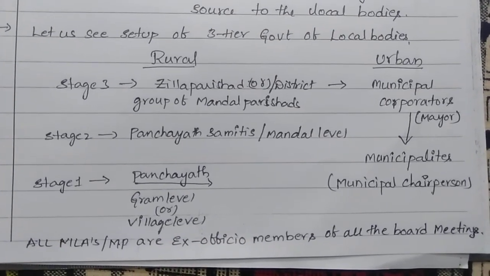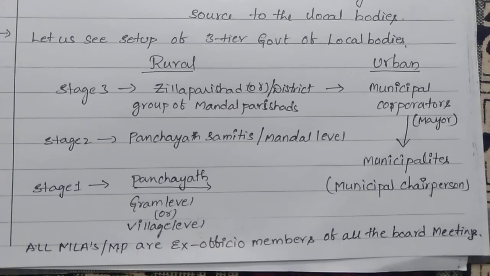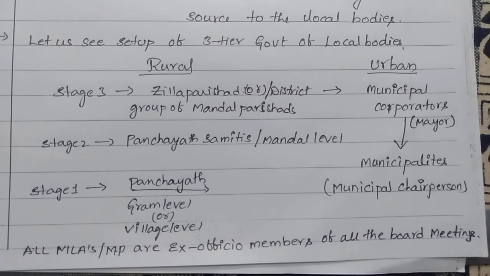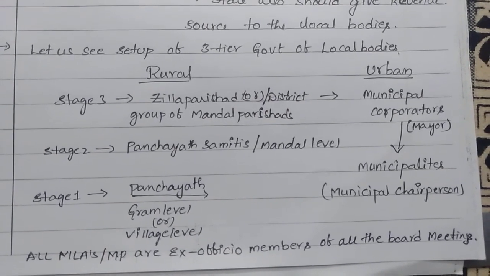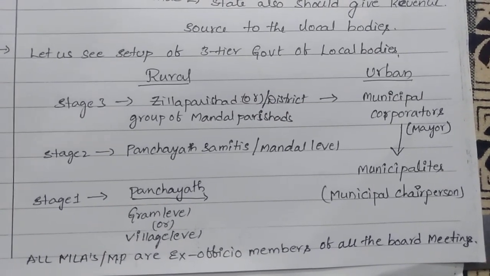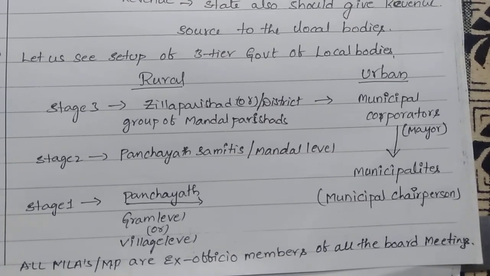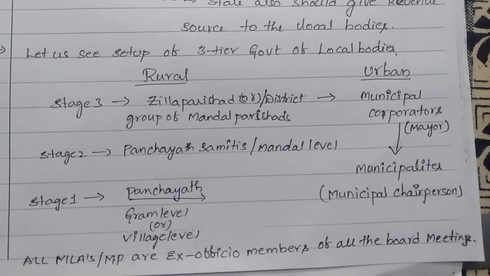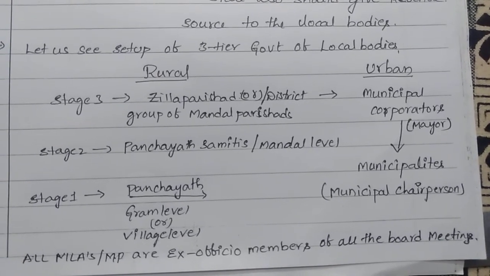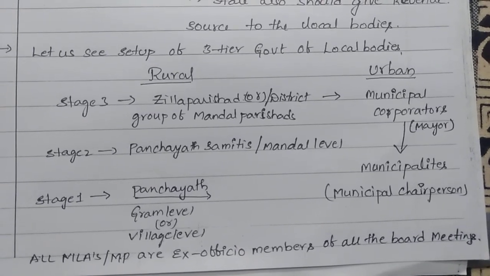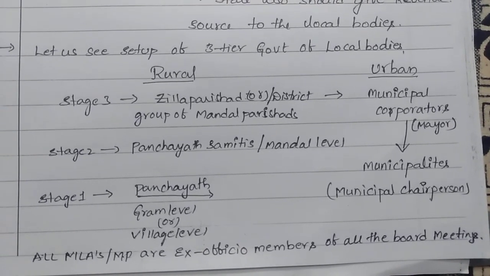Let us see. In stage 1, it is a panchayat, or gram level, or village level. In stage 2, panchayat samitis or mandals. Stage 2, mandal means it is a group of panchayats, a group of villages. And stage 3, zilla parishad means it is a group of mandals. Here, stage 1, panchayat means only a single village. Stage 2, it is a mandal level, a group of villages. Panchayat samiti means a group of villages. And stage 3, zilla parishad means it is a group of mandals, mandal parishads.